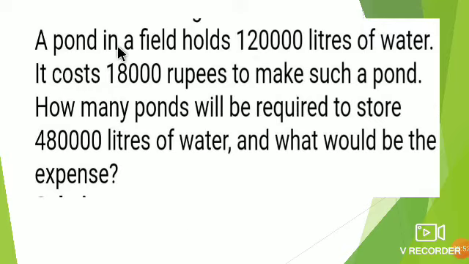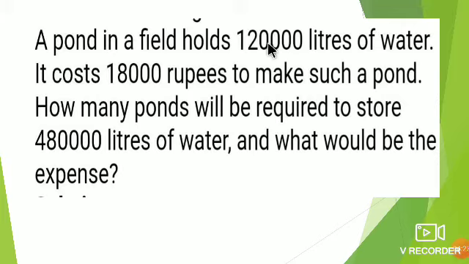See here what is given. A pond in a field holds 1,20,000 liters of water. It means the capacity of one pond is 1,20,000 liters of water. So can we fill this 4,80,000 in one pond? Is it possible? No, we cannot store 4,80,000 liters of water in one pond because the capacity of one pond is only 1,20,000.